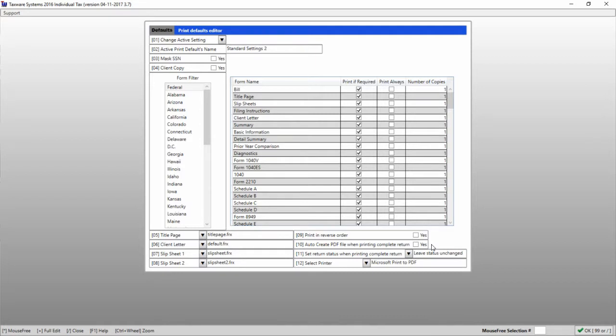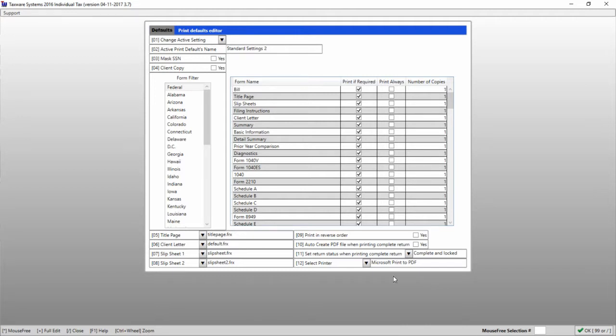Line number 11 will likewise change the status of the return when you print it. For instance, when I print the return, if I wanted the status to be changed to complete and locked, I can simply click this drop-down box and click line 2. Now whenever I print a return, that means I'm completely done with the return, and it will lock the return so I can no longer change the information on it.